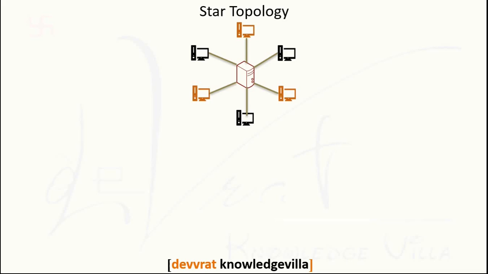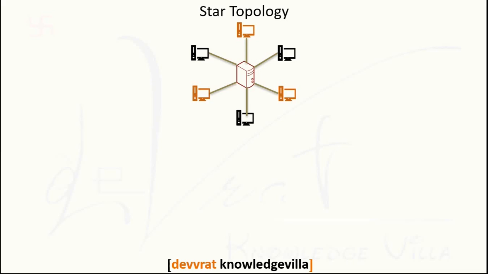Now after making the connection of every device from hub to each end system, we will look at the data transfer. Suppose this system wants to send data to any other system like this. That system will transfer the data towards that system via the centralized device, the hub. Get it?